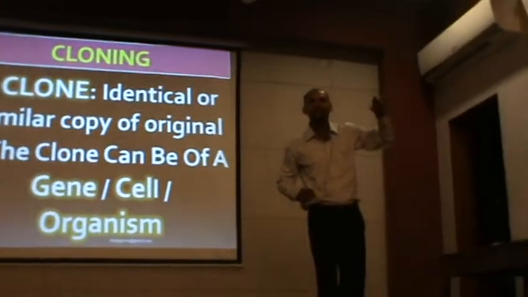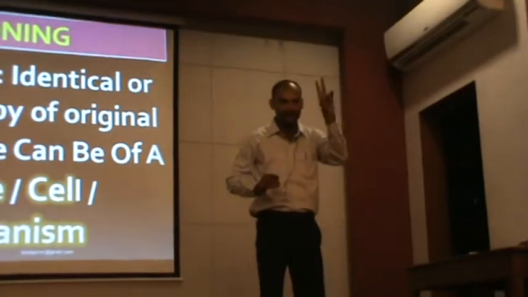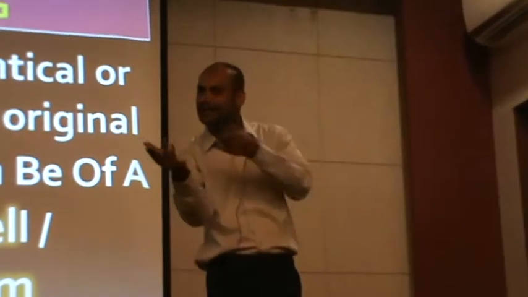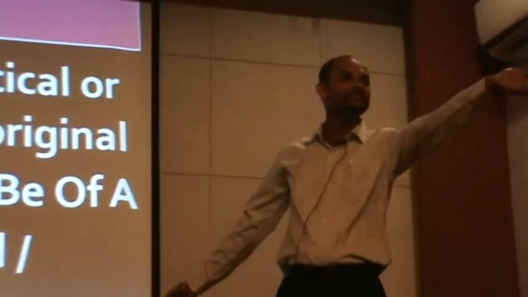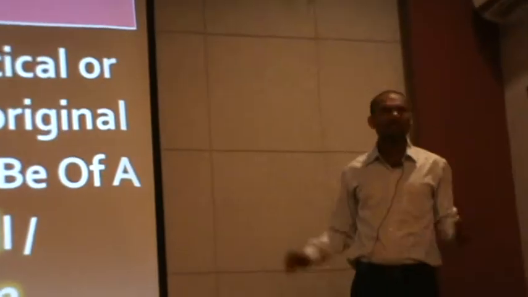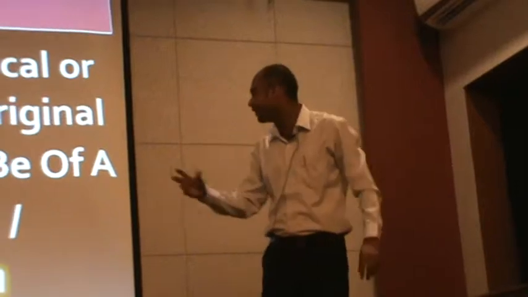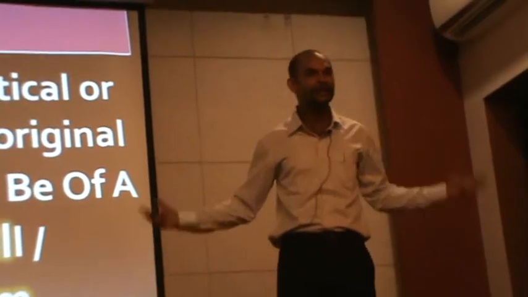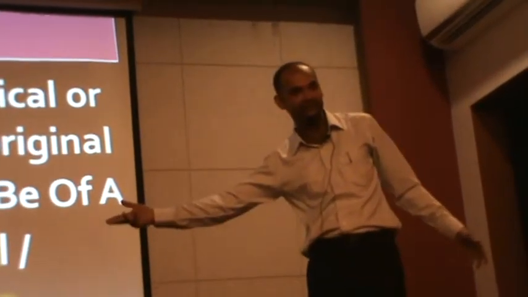They have the same genotype. When two organisms have the same genotype, they are always going to have the same phenotype, because it is the genotype which controls the phenotype. Is that clear? So we can have an identical gene, that is called gene cloning. We can have an identical cell, that is called cell cloning. We can have an identical organism.